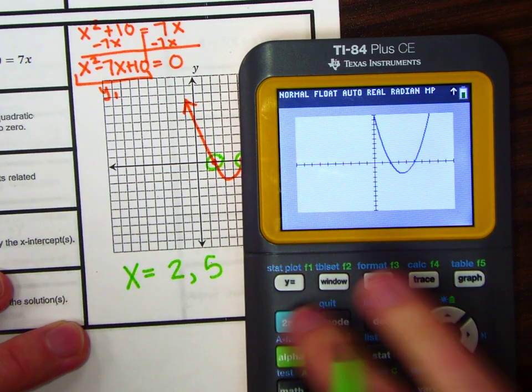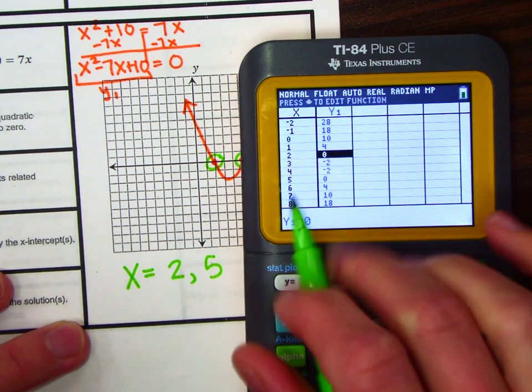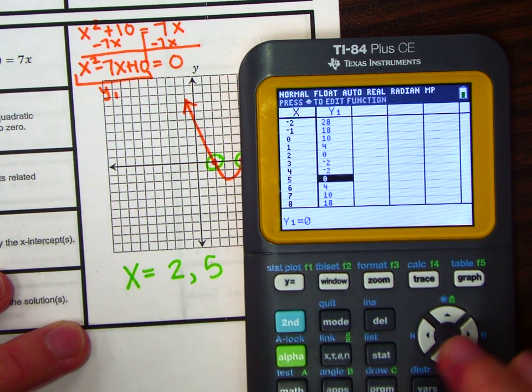If you want to use the table to double check, remember at 2 you should have a y value of 0, and same thing with 5.